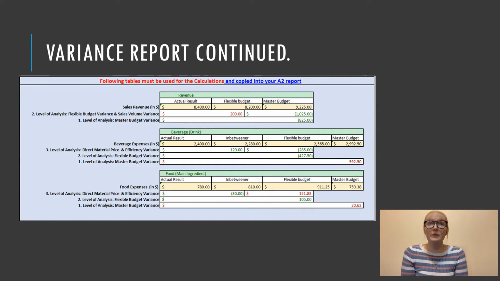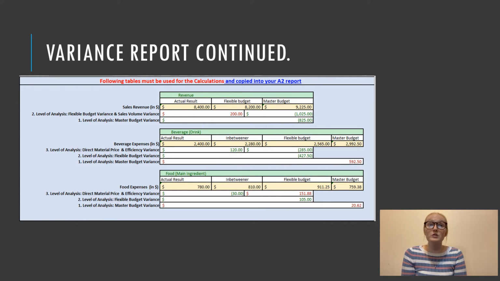Below is a new results table, including the in-betweener results and the flexible budget results, two things we can't see from the previous table. For all three areas, the flexible budget was calculated using the budgeted amount of materials multiplied by the budgeted input price. For sales revenue, the flexible budget came to $8,200. The flexible budget variance was $8,400 minus $8,200, which came to $200, and then the flexible budget of $8,200 minus the master budget of $9,225 equals negative $1,025, bringing the level 1 analysis of the master budget variance to negative $825, meaning we did not go over the projected budget but made a profit of $825.